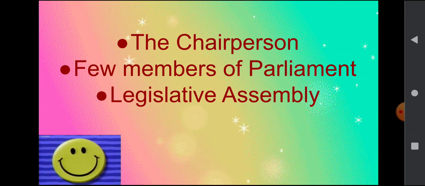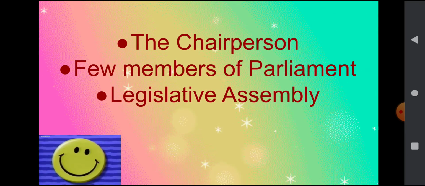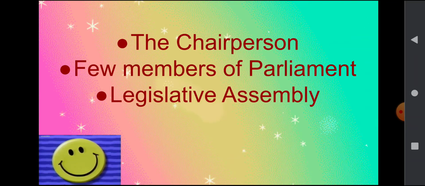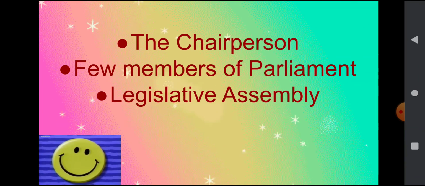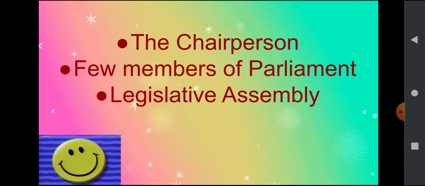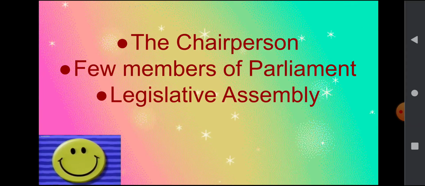Okay, and how is the chairperson elected? So the members of a block committee elect a chairperson and a vice chairperson from among themselves. Okay, and the head of the block committee is a chairperson assisted by a vice chairperson. Okay, now come to the next point.